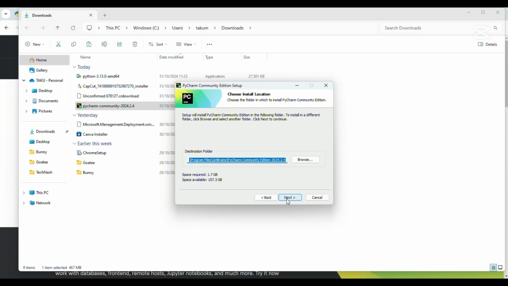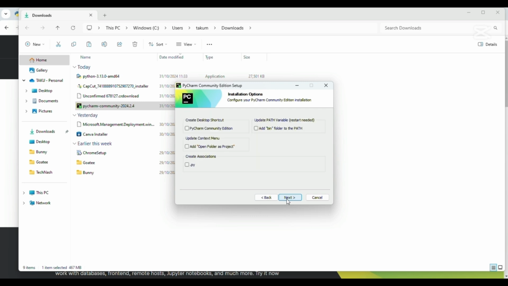When you download, it should be just click on next after selecting it. And then it's giving us options here. You need to check which option you want. If you want to add, for example, they're asking things that depend on which one you want, like to add a shortcut on your desktop.